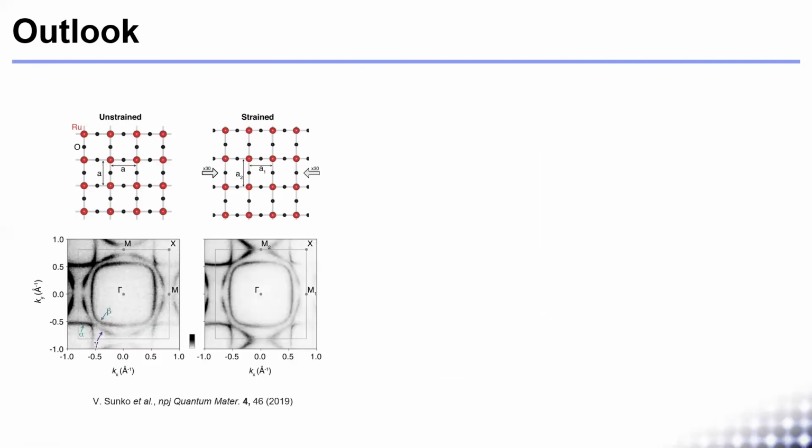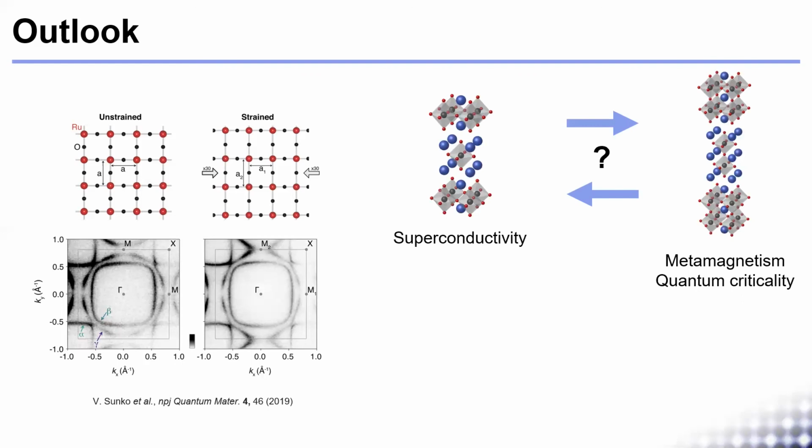ARPES measurements have shown that the bulk Van Hove singularity can be pushed towards the Fermi level by applying uniaxial strain. So by combining uniaxial strain and magnetic field, we will be able to track the changes to the Van Hove singularity of the surface as it crosses the Fermi level. This will allow us to determine if the surface becomes quantum critical, and it will help to understand how these tiny distortions to the lattice stabilize different ground states, interchanging between the properties of the different Ruddlesden-Popper series members.